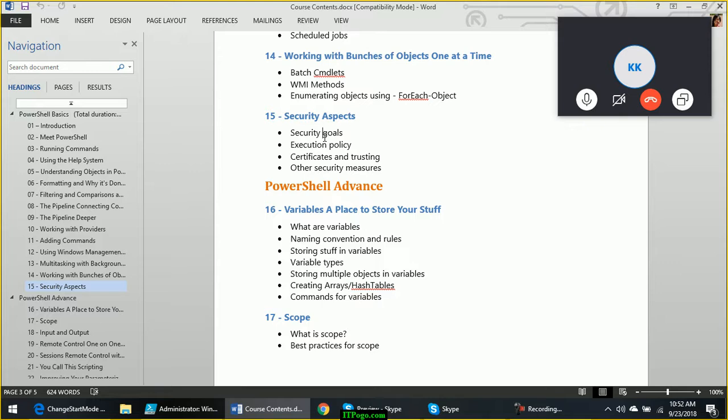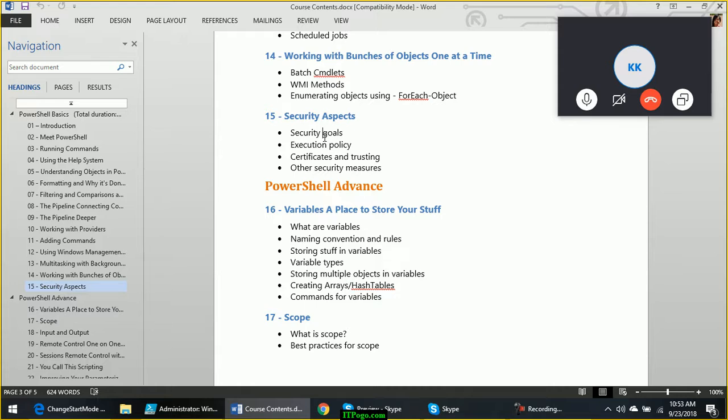Like if you have written a script and you don't want anyone to make changes to your script, because when you are writing a script, you are writing with some intention, with a specific purpose in mind, but without your knowledge, somebody has modified that script. So what will happen? You, without knowing that somebody has modified the script, will run it, and if you have administrative privileges, that script might do something destructive.